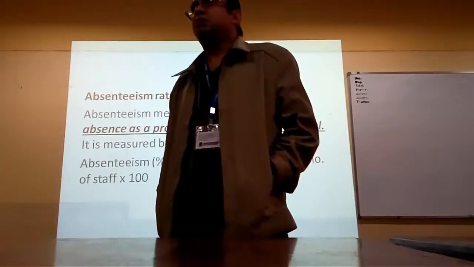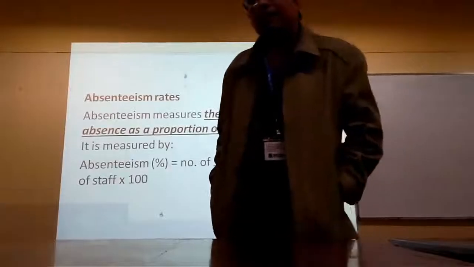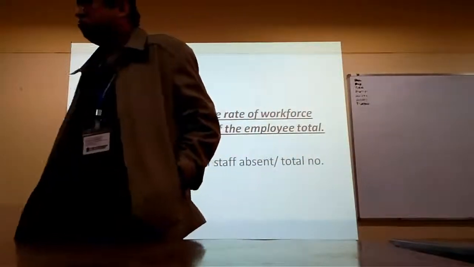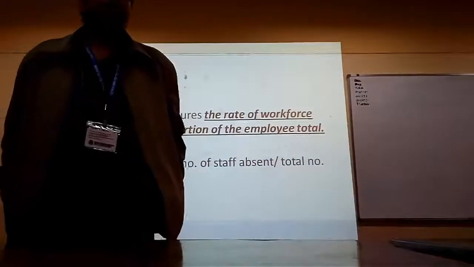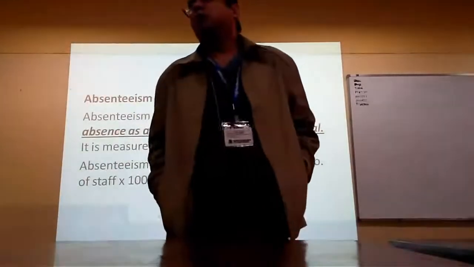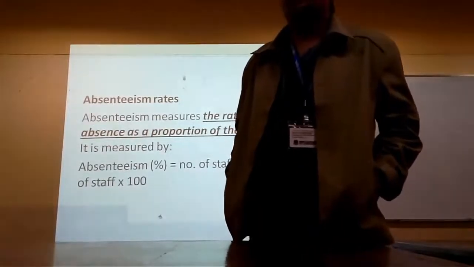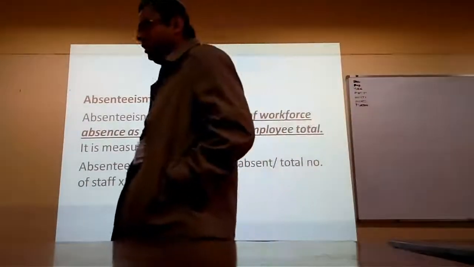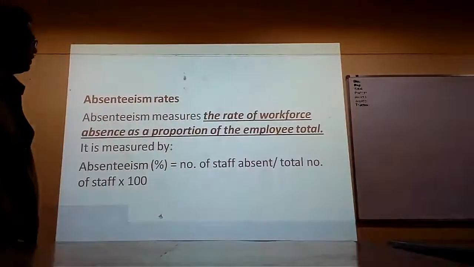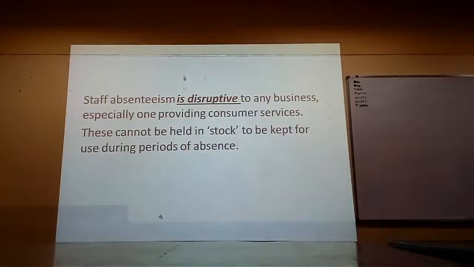Maybe something is wrong at his end, but maybe something is wrong at our end, and he's not motivated enough to come in the morning. A motivated worker will try to come to office, to come to work, and come to work early, come to work regularly, right? So this is an indicator that our efficiency is falling and something is wrong in the business. Next.